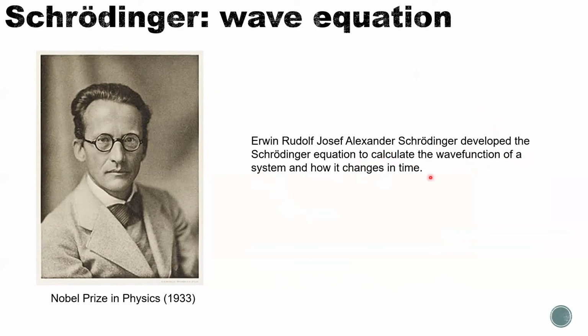We'll talk about the wave function later, but you can treat it as including the energy, the electron density, and so on, everything. All information is there in the wave function, and how the wave function changes in time. So you can use the Schrödinger equation to calculate a property of a quantum system at a certain time, or you can also predict how it develops with time. So very, very big achievements.